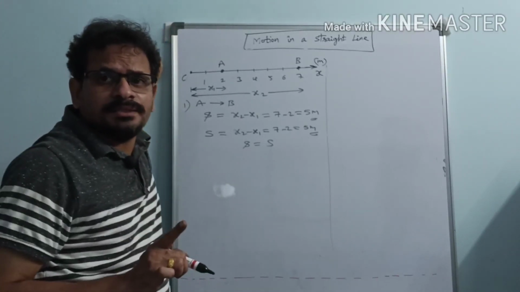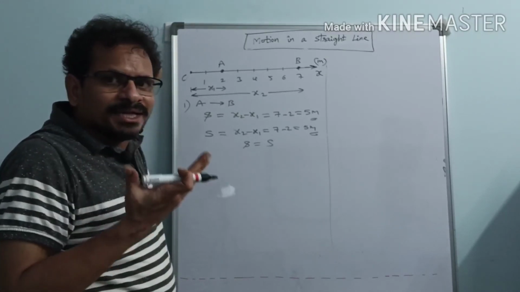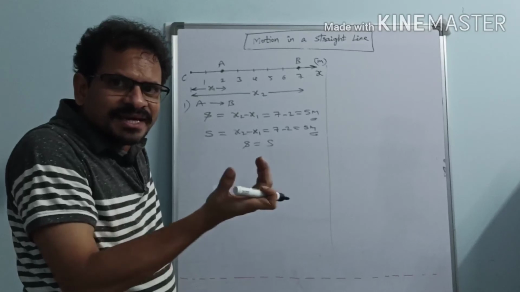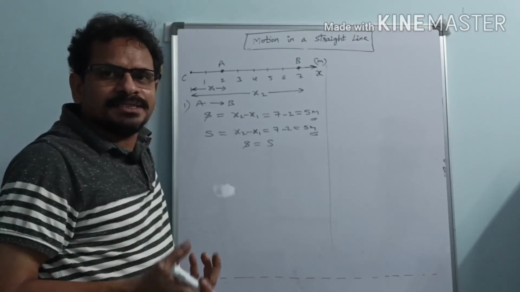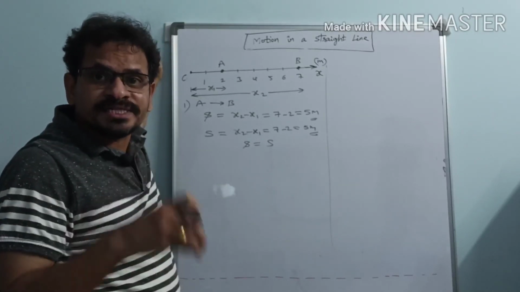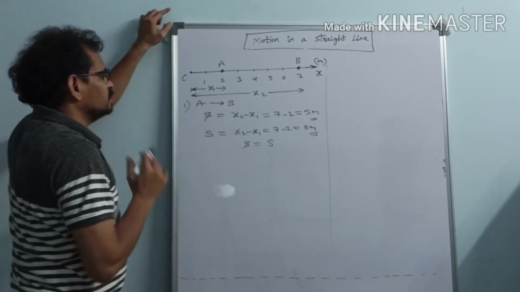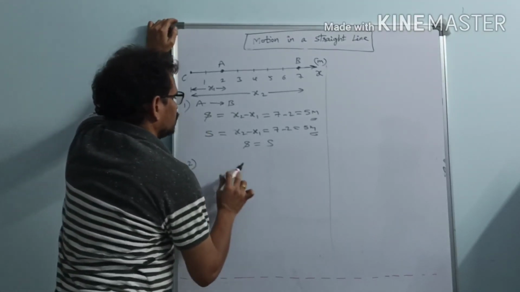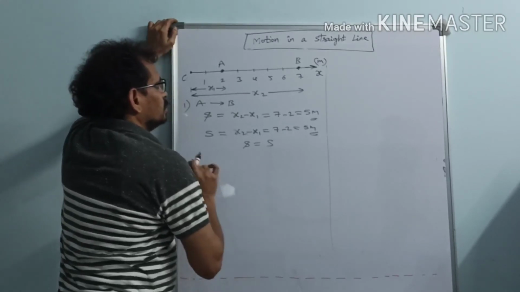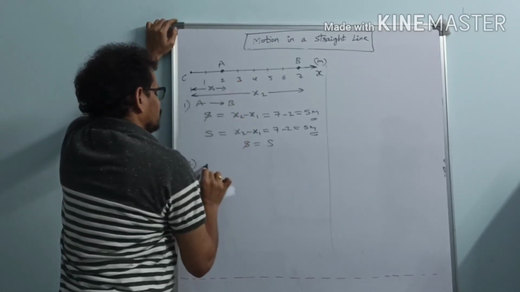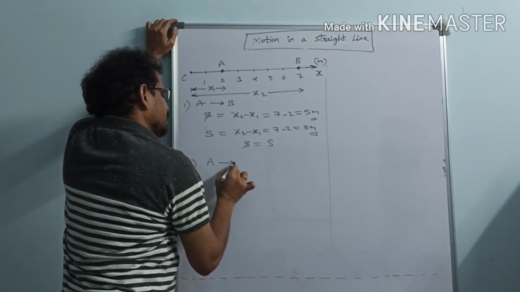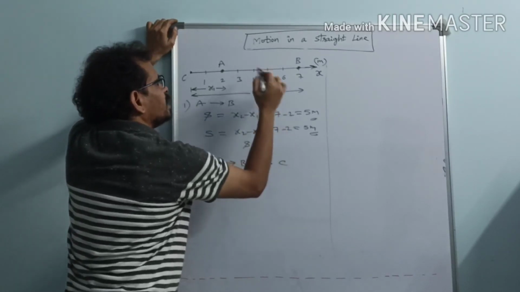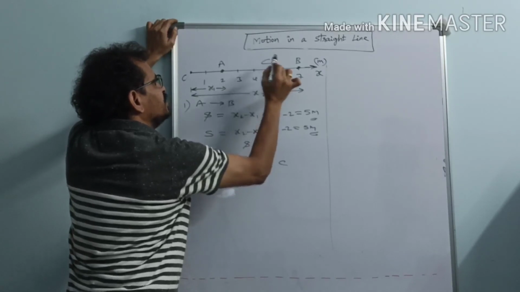Also I told you previously, if the body does not move in a single direction and changes its direction and comes back, then distance and displacement are not the same. Let us check here. Suppose in problem 2, the particle moves from A to B, again from B to C, and let us take this as point C here.